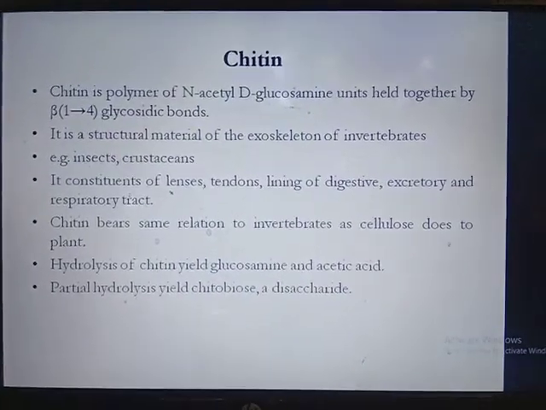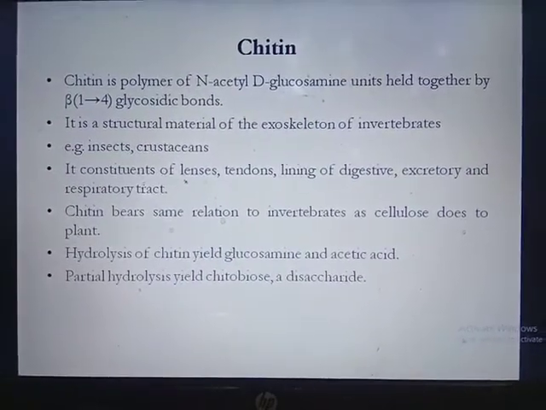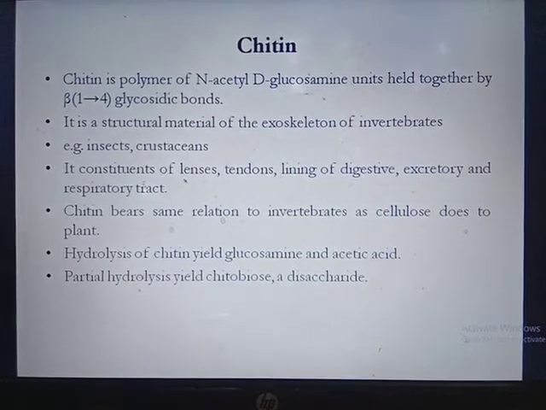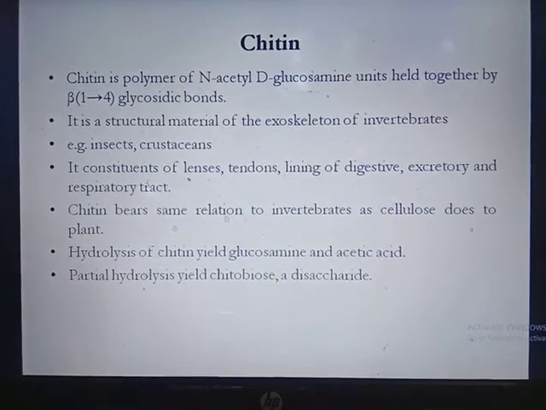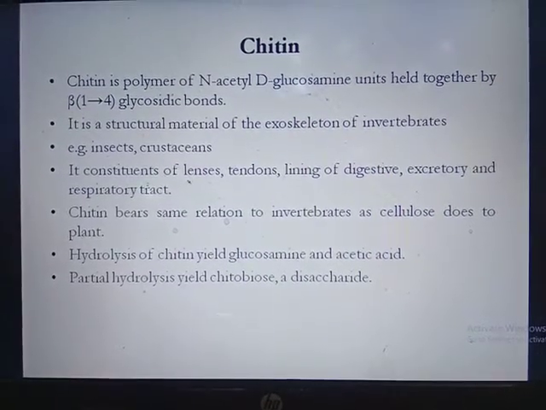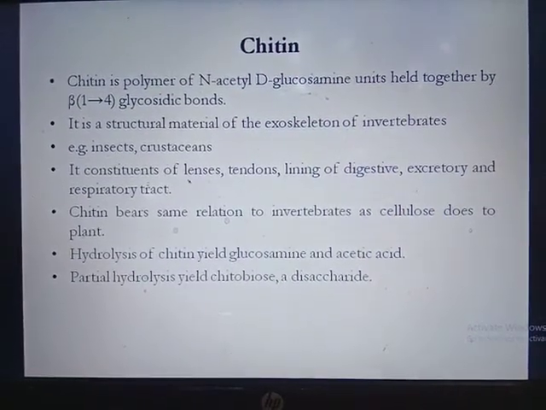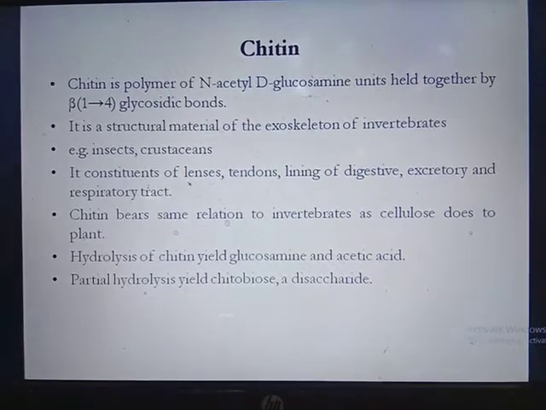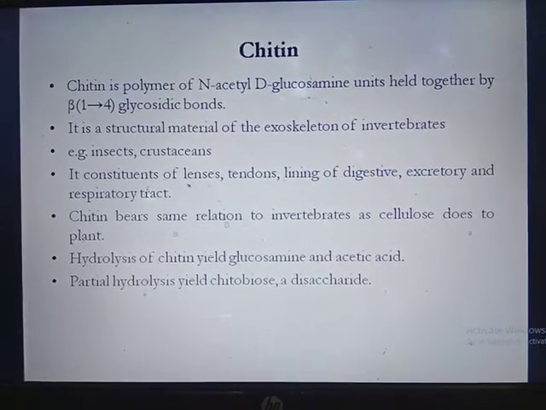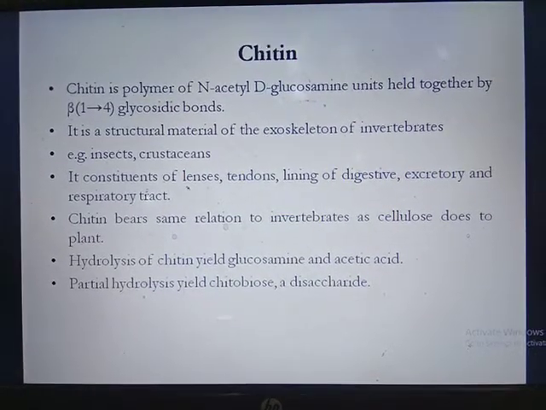Next is chitin. Chitin is a polymer of N-acetyl D-glucosamine units held together by beta 1,4 glycosidic bonds. It is a structural material of the exoskeleton of invertebrates, for example insects and crustaceans. It is also a constituent of lenses, tendons, the lining of the digestive system, and the excretory and respiratory tract.